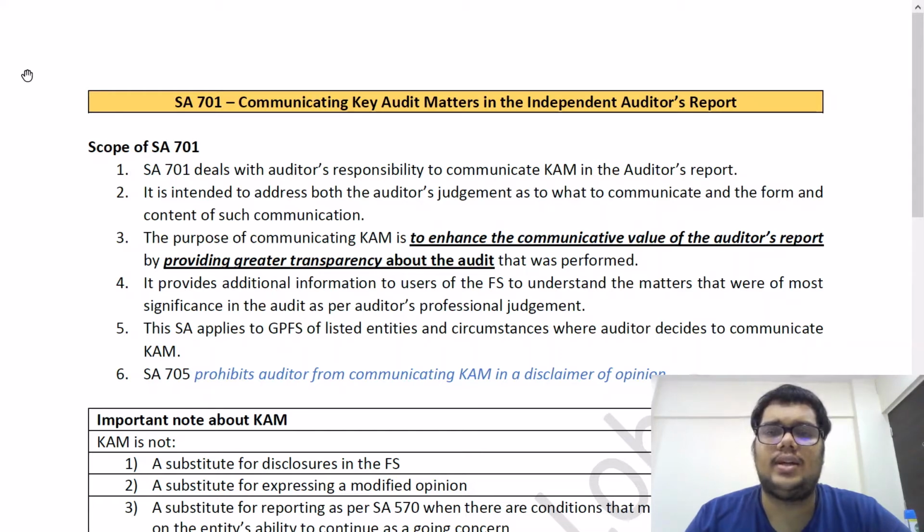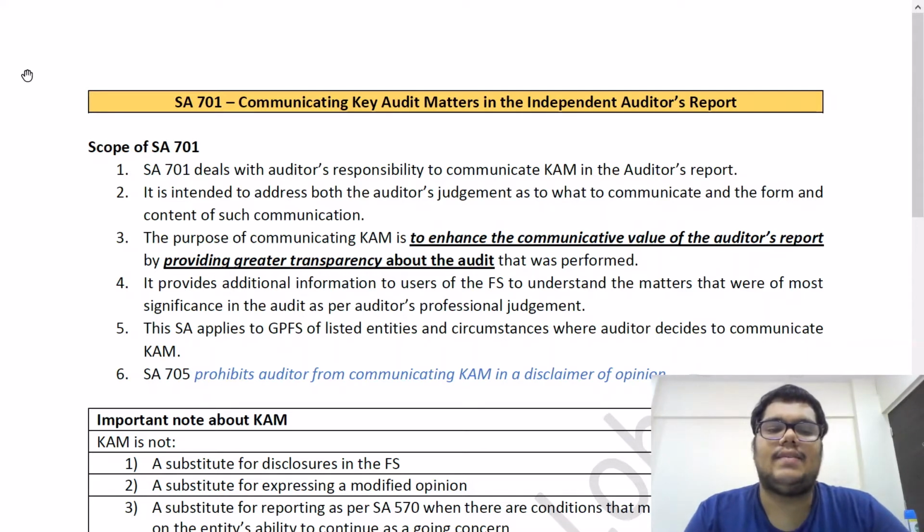Basically, what this standard says is, during the audit, the auditor will come across certain matters which are of significant judgment or which have taken significant time for the auditor to conclude upon. Such matters should be brought to the notice of the users of the financial statements and the readers of the audit report, in order to give them more understanding that these were the significant areas of audit, beyond just the type of opinion that the auditor is issuing. So with this, let's read the first answer.